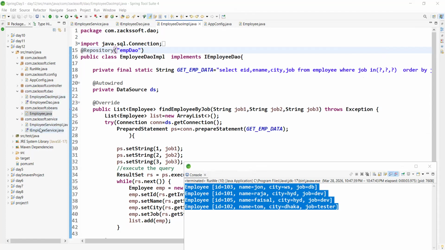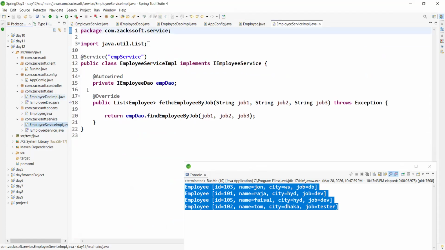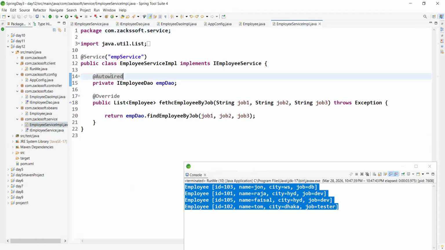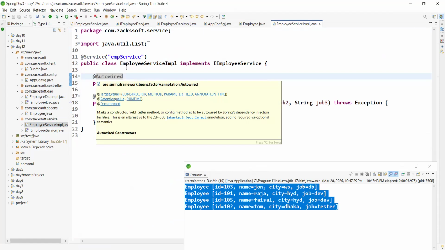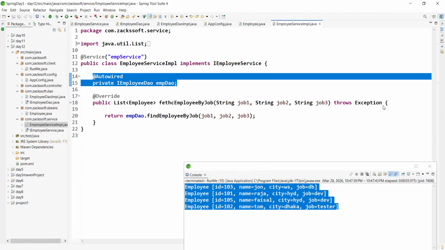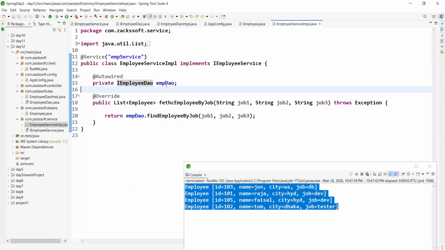This is the service class. The object is already available, so simply we are calling this method, empdao dot method name, right?